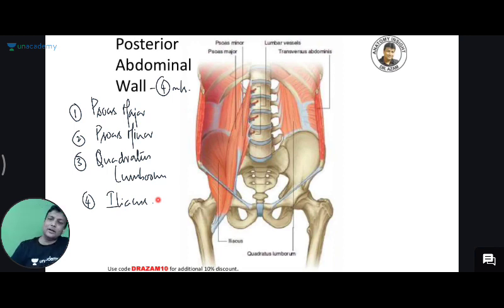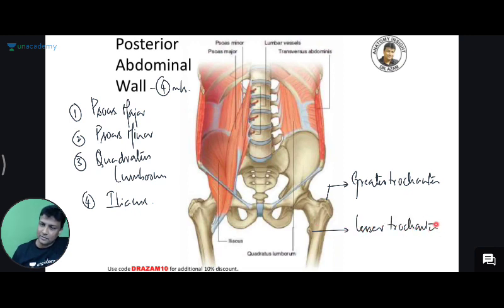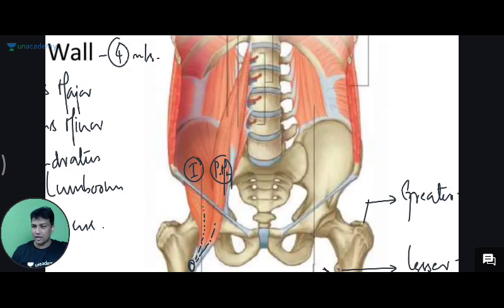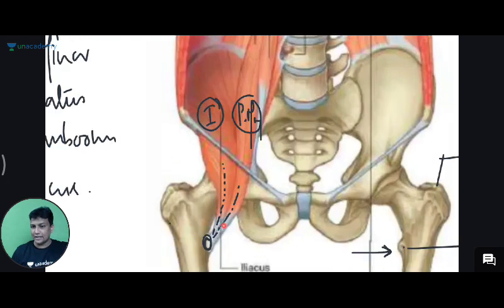If you remember, in your last exam a question was asked. This is the greater trochanter of femur, and this will be the lesser trochanter. What was asked recently in the exam was that the lesser trochanter was marked in the radiological image, in that X-ray picture, and what is the muscle getting attached to the lesser trochanter? You can clearly see that it is the iliacus muscle, and along with the iliacus muscle, the psoas major muscle. Those two together are coming here, and they are getting inserted onto the lesser trochanter.